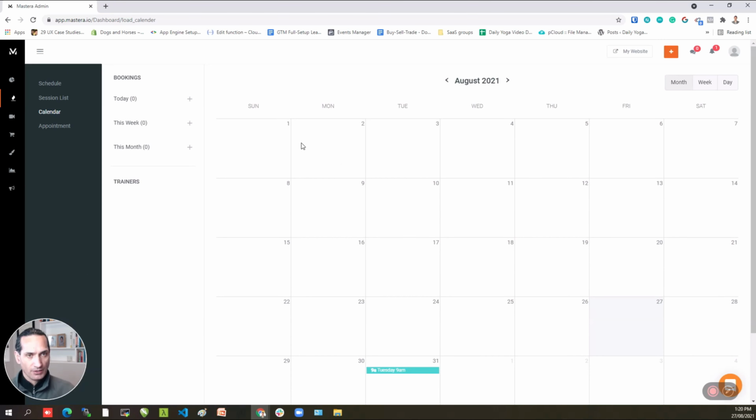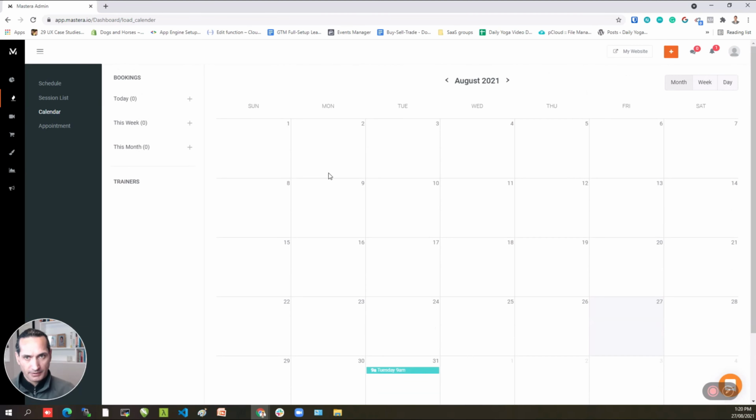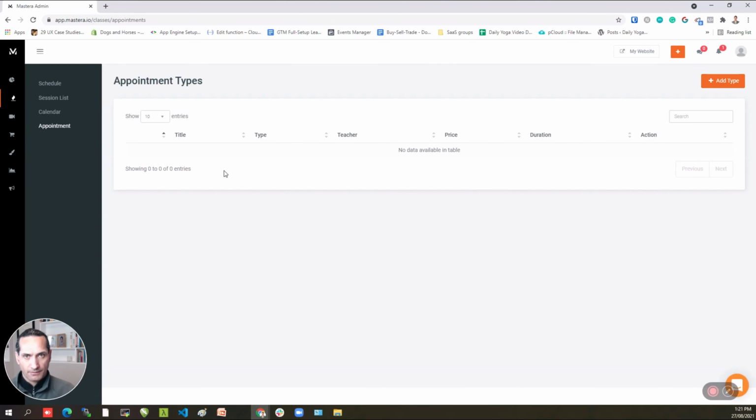This will be handy when you have more than one teacher, and you'll see that all of their different classes at the different times will show up on this calendar, so that makes it easier for you to manage. And then you'll see from this drop down here, we've only got one trainer at the moment, but once we have more trainers you'll be able to select by the different trainers that are there. So this last tab here is for appointments.